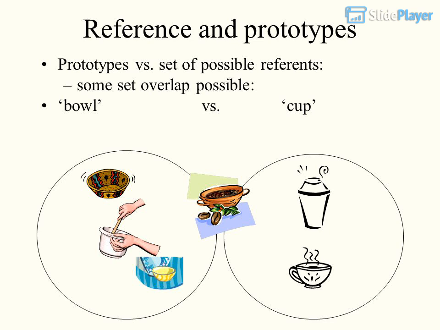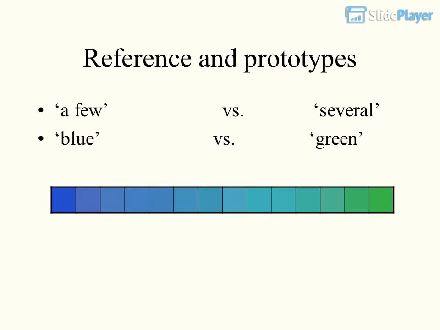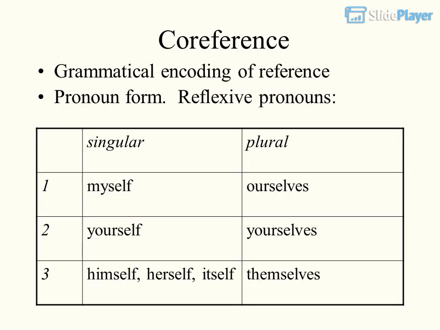Prototypes versus set of possible reference. Some set overlap is possible: bowl versus cup. Reference and prototypes: a few versus several, blue versus green.